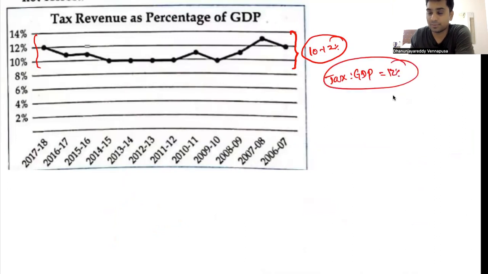This type of question can be asked. In the total GDP of the country, what is the tax composition? It is around 12%. Remember that, it can be useful. This is the data that you have to remember.